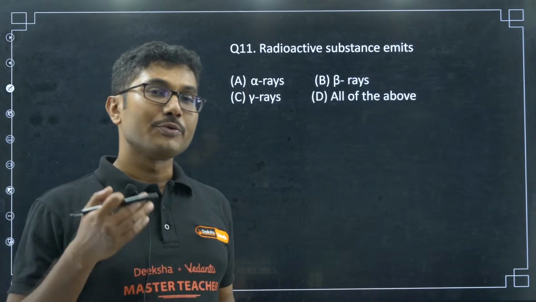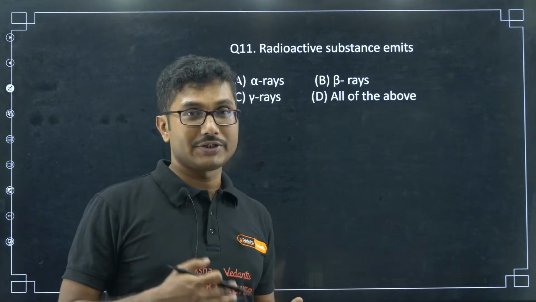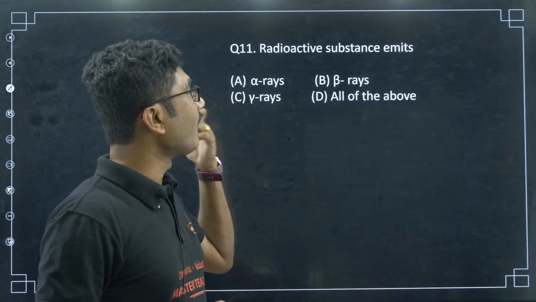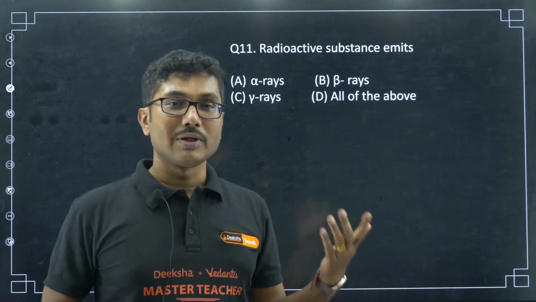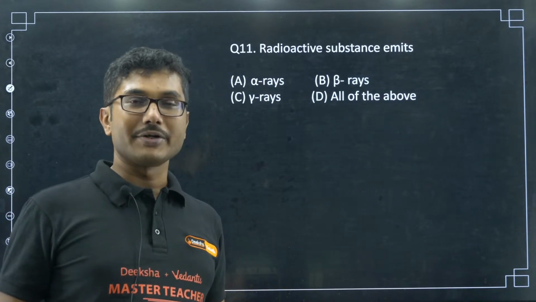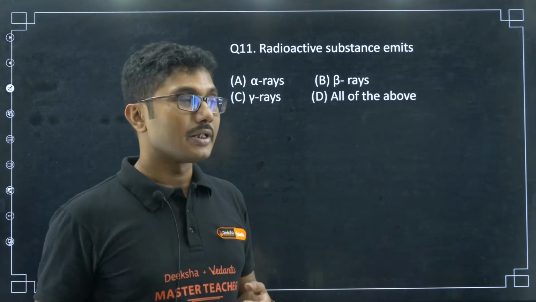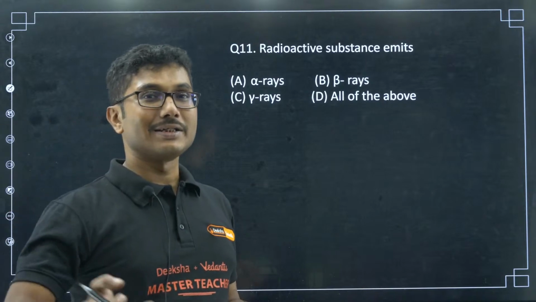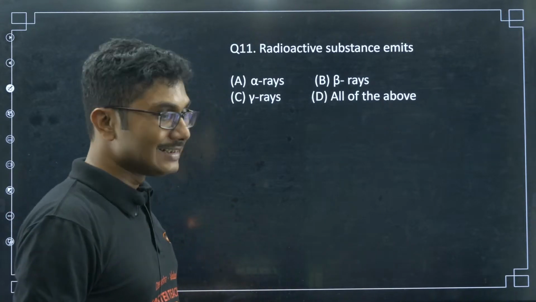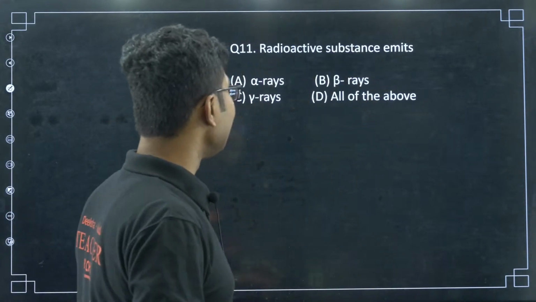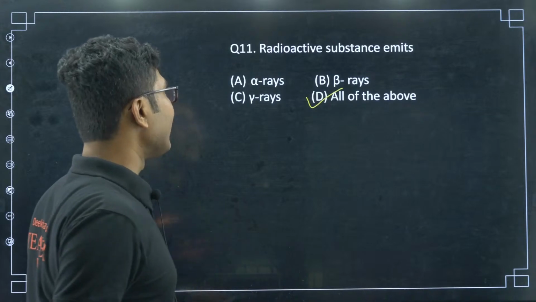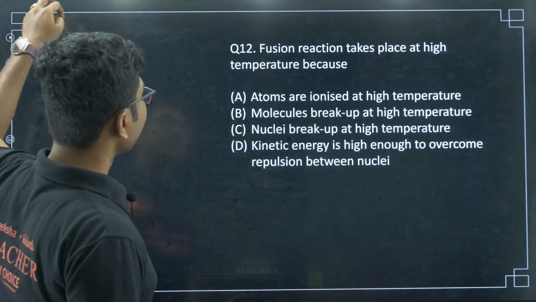Radioactivity used to be a very high weightage part of this chapter, but only the residual portion is there, no mathematical treatment, no calculations. Maybe it will be back next year, but for your year it is easy. So, 11D is the correct answer, all of the rays emit from radioactivity.